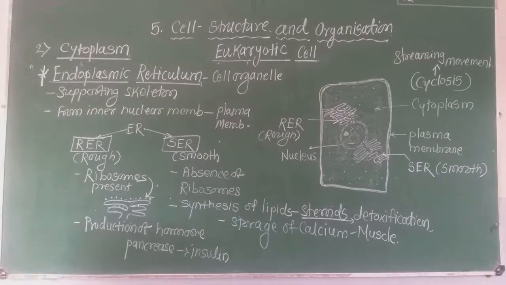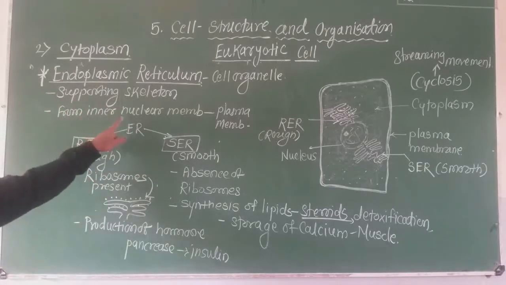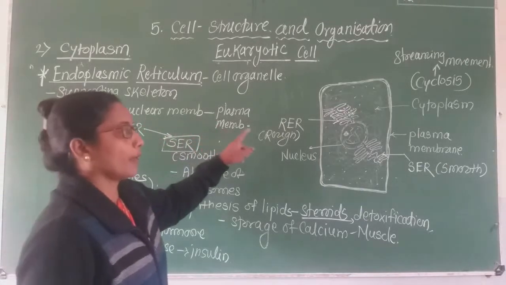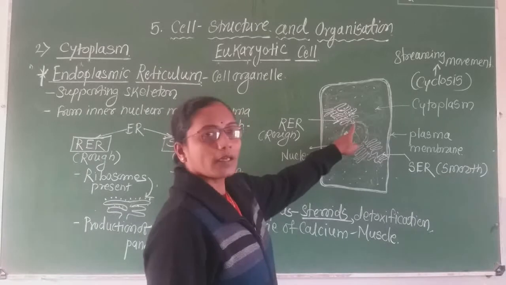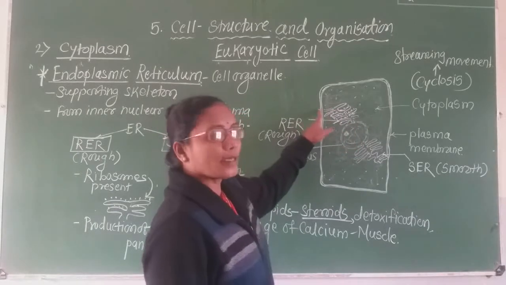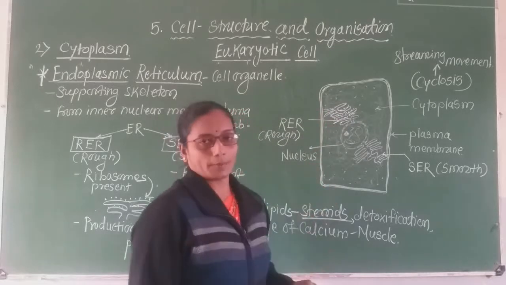I think you are very clear about this. What is endoplasmic reticulum? It is a supporting skeleton-like structure. It starts from the inner surface of the nuclear membrane up to the plasma membrane. Means one end is attached to the nuclear membrane and the other end is attached to the outermost covering, that is the plasma membrane.